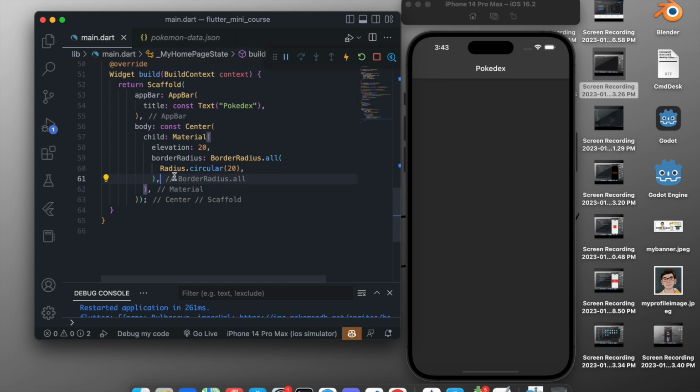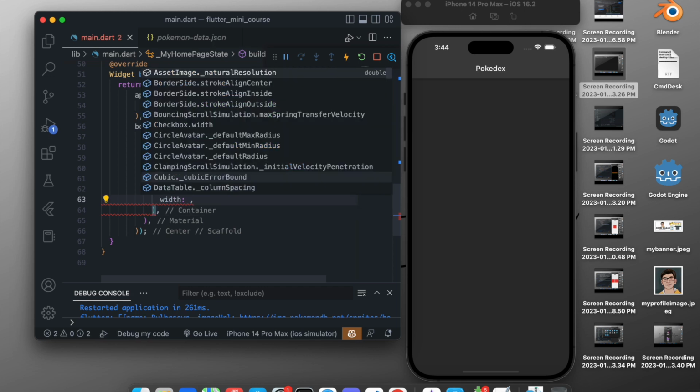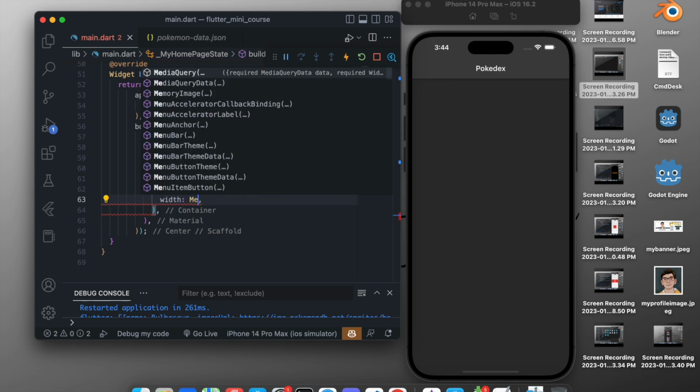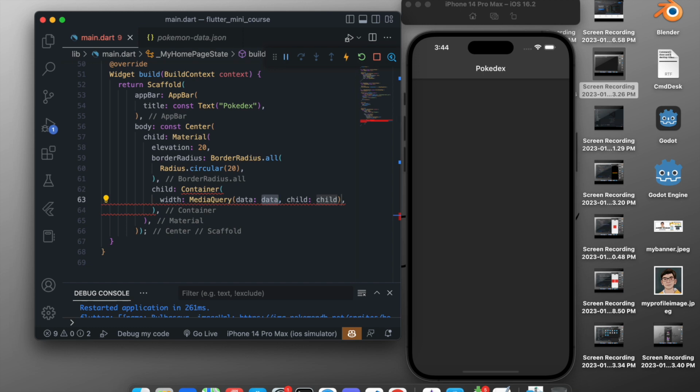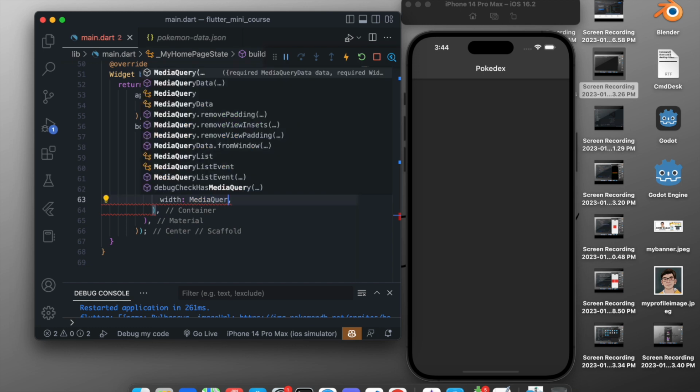Now we want to give it a child. The material child will be a container, and this container is a little hard to code compared to what we learned. So width will be, now we want this container to take a specific width in any device. So we will say width will be MediaQuery. MediaQuery is just us telling the device to give its width and height.